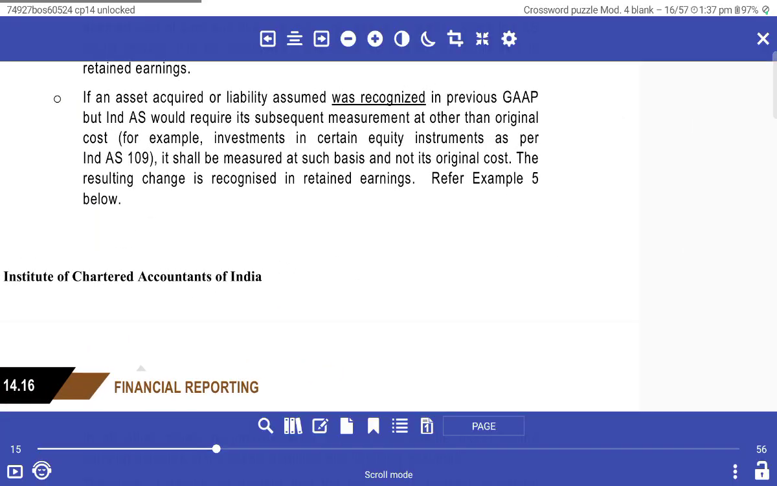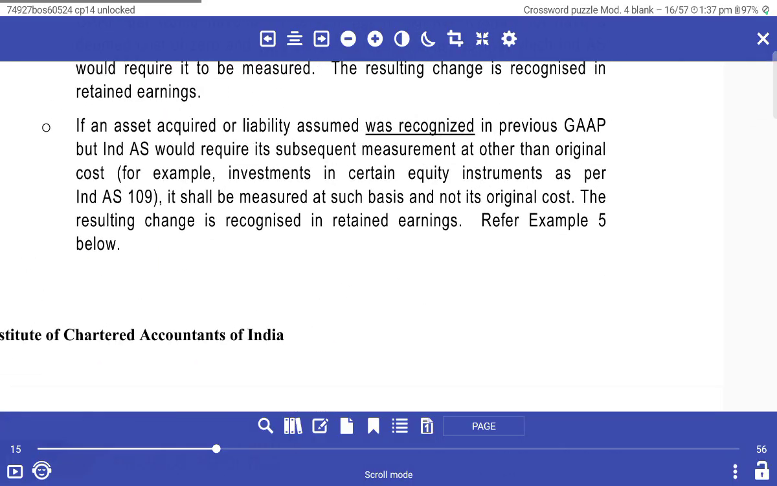If an asset acquired or a liability assumed was recognized in the previous GAAP, but Ind AS would require subsequent measurement on another basis than original cost, for example, investments in certain equity instruments as per Ind AS 109, shall be measured on the basis of fair value and not on the original cost. This results in a change recognized in retained earnings.